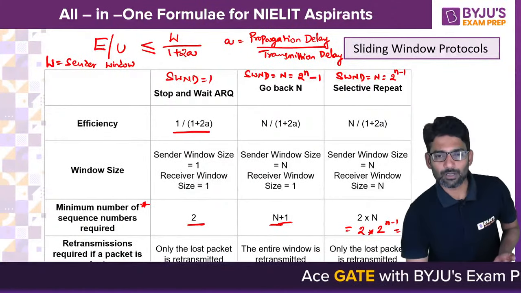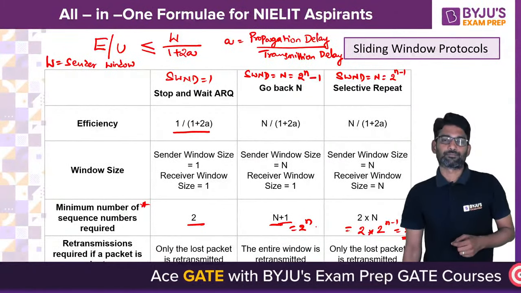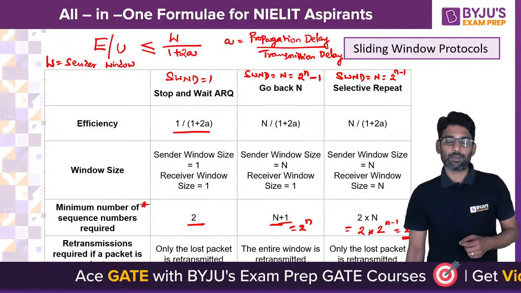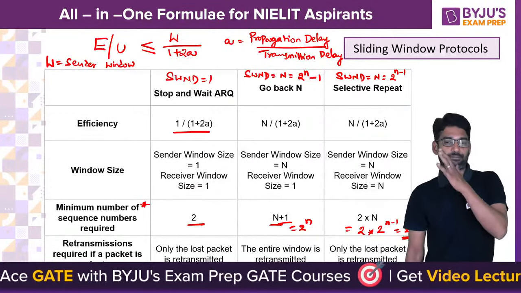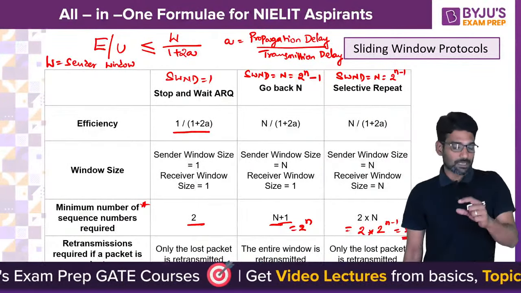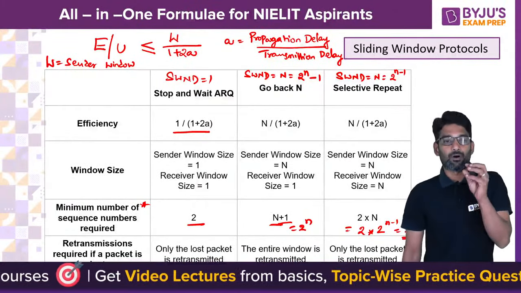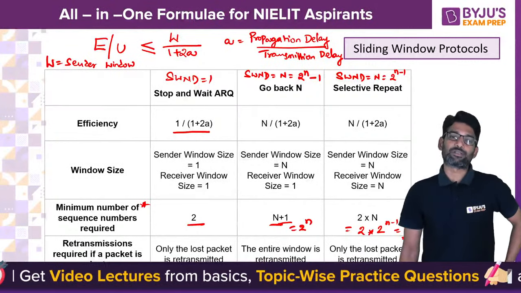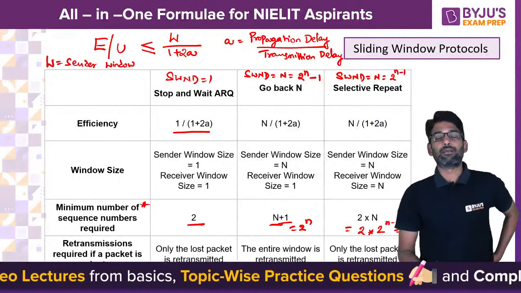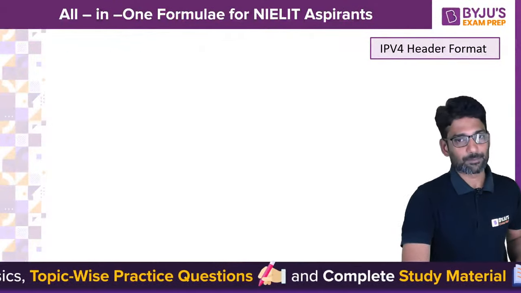Here also 2 to the power n sequence numbers are required. Okay, because capital N means what I have written clearly. So these are very, very, very important points, guys, on which you will get direct questions, or these formulae will be very useful to solve questions.